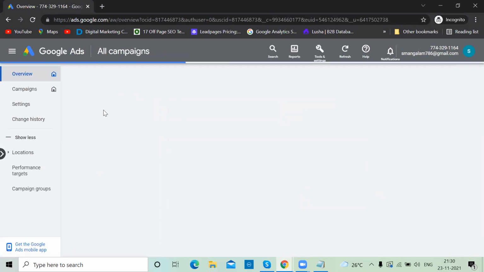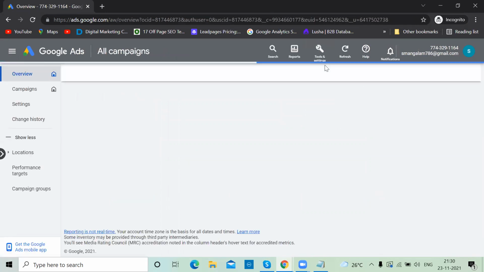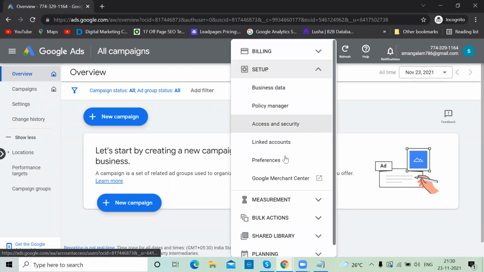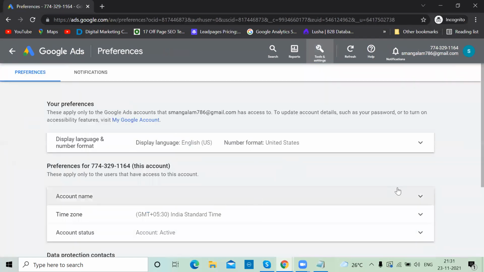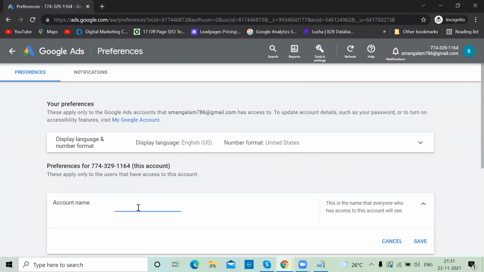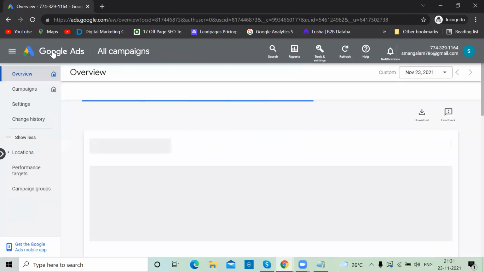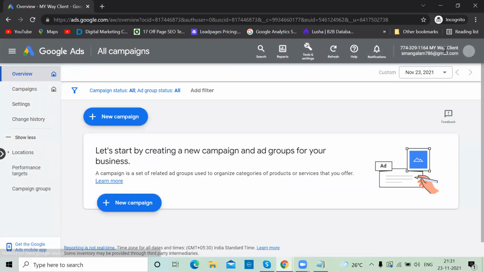Done, campaign, this is the campaign. So I have to remember this ID or else I can give a name. So I'm giving the name here. So under setup, preferences, and account name, I'm giving a name like My Way Clients. I'm refreshing so that that name will reflect over here. So My Way Clients. Now let me create a campaign, new campaign.